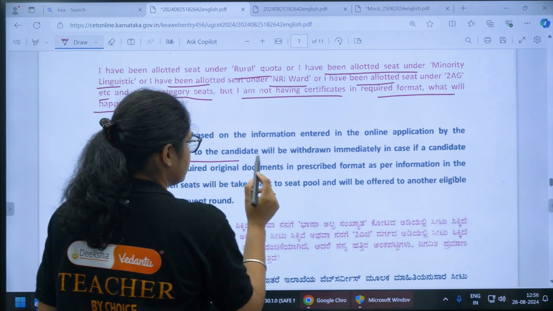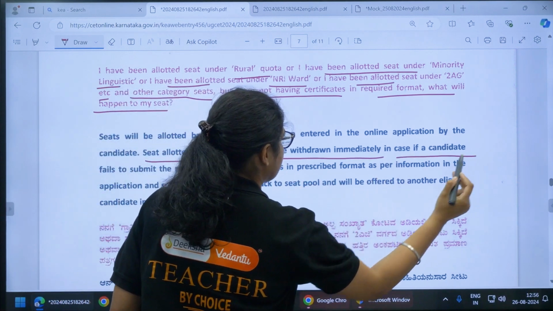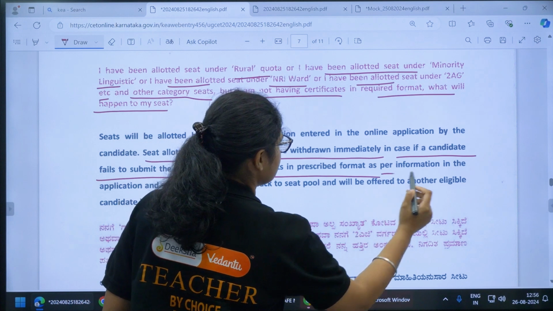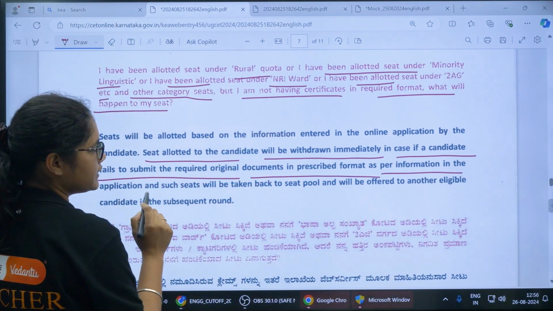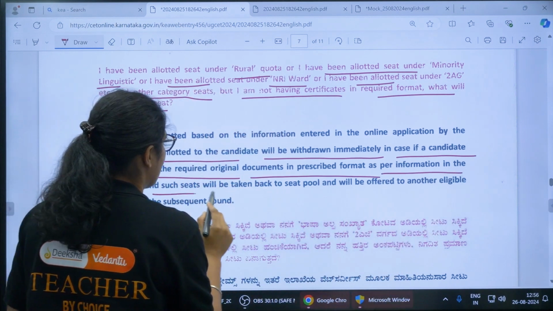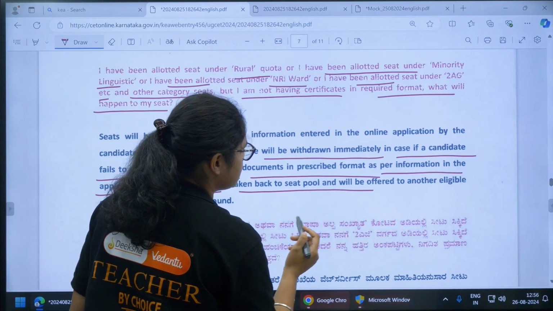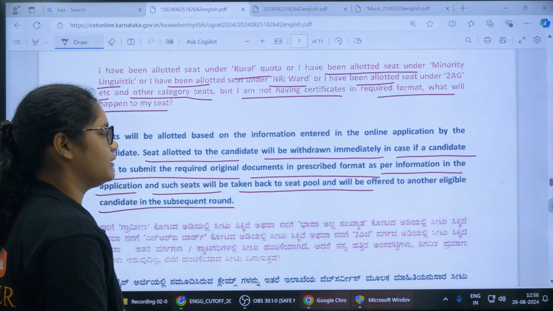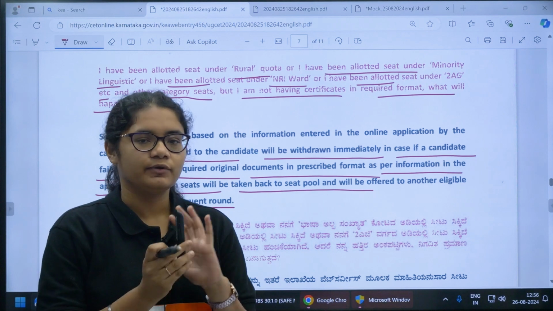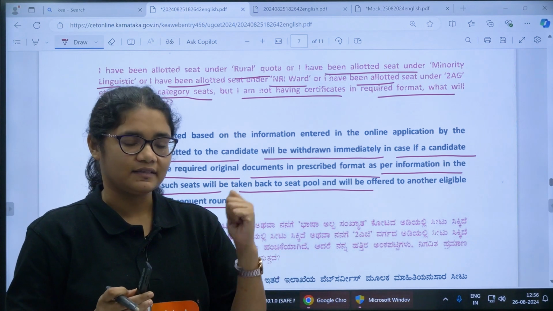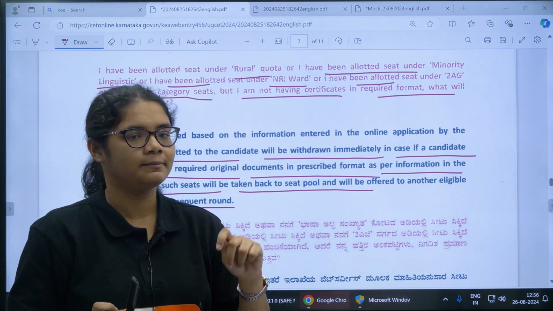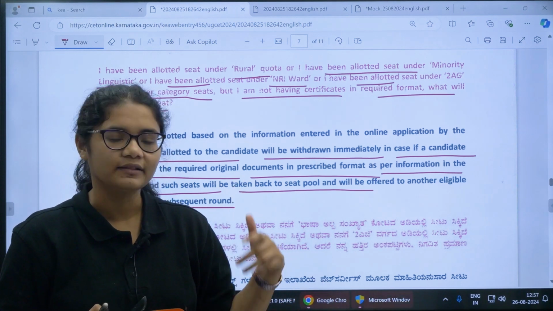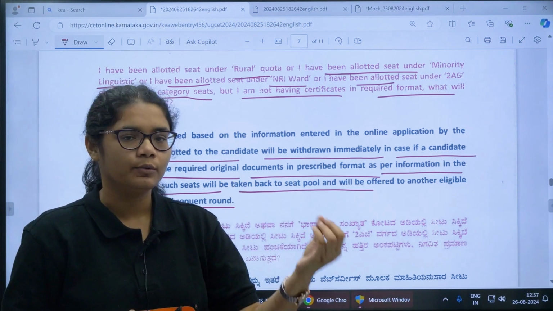So seats allotted to the candidates will be withdrawn immediately if a candidate fails to submit the required original documents in the prescribed format as per the information in the application, and such seats will be taken back to the seat pool and will be offered to another eligible candidate in the subsequent round. Okay, so if you are not able to submit the documents in the prescribed format, then your seat will be withdrawn and you will no more be eligible to claim that seat. That will be given to some other student who is eligible.